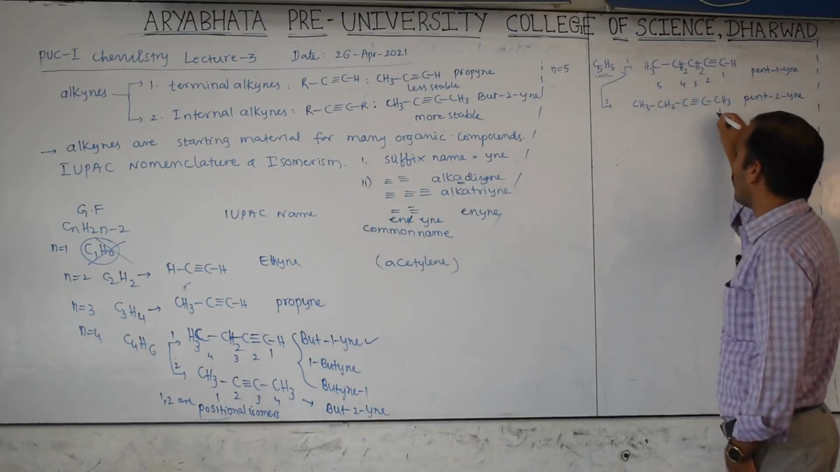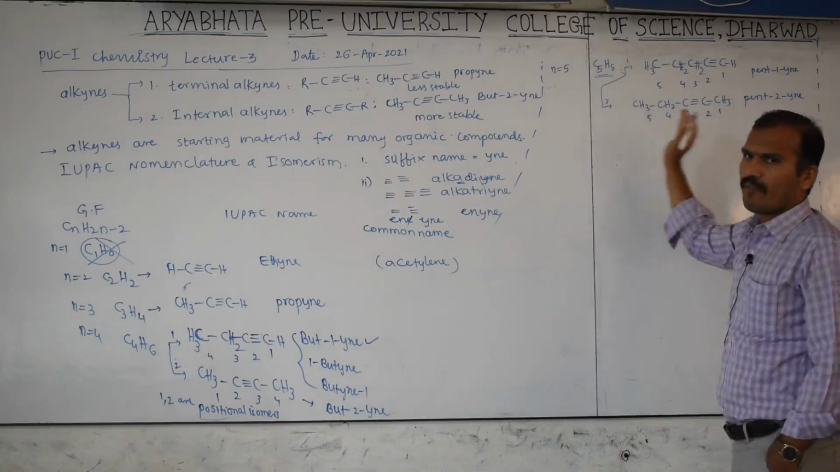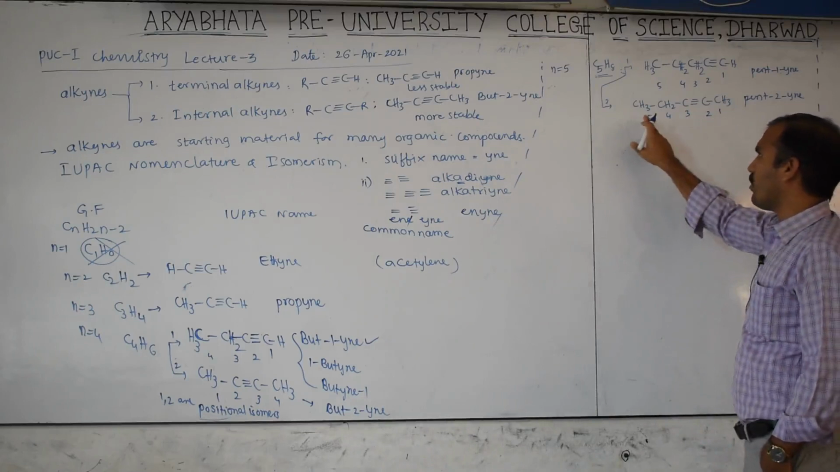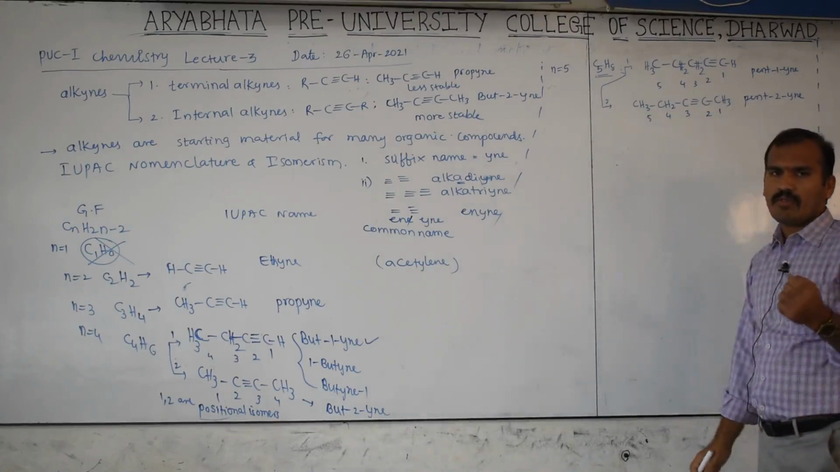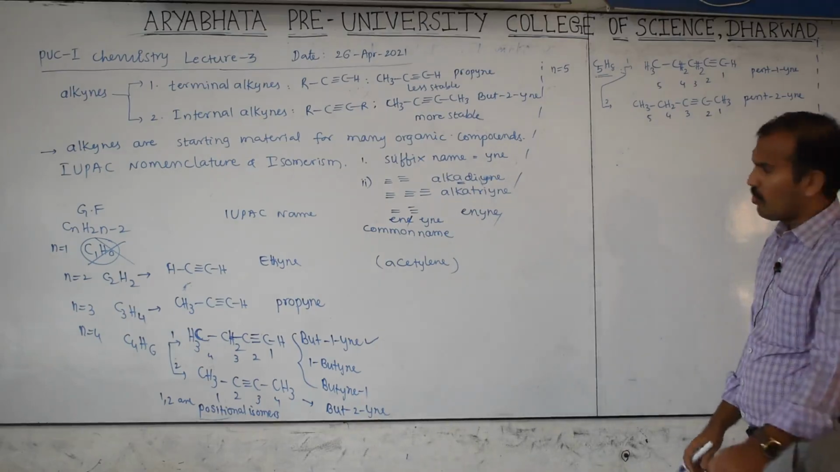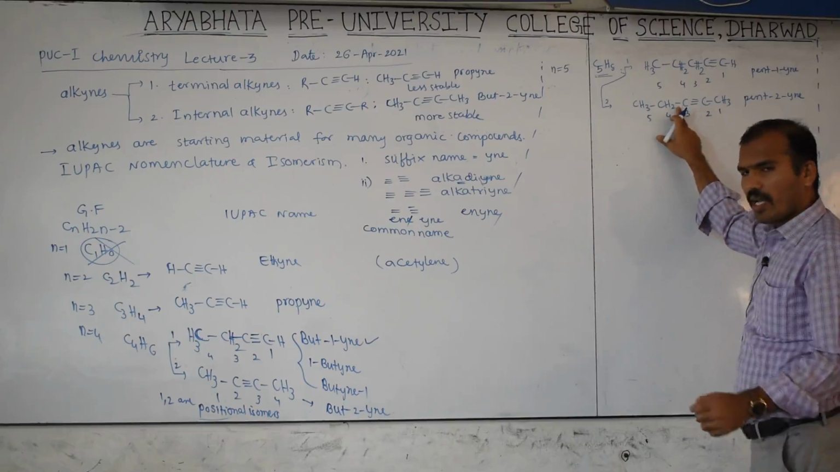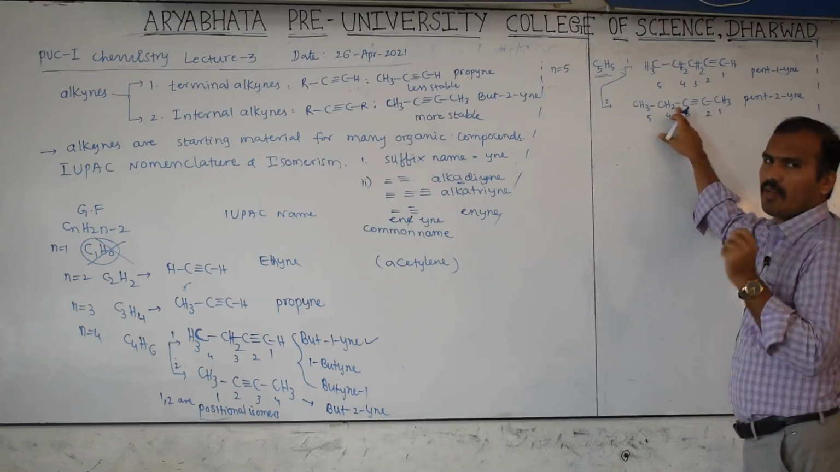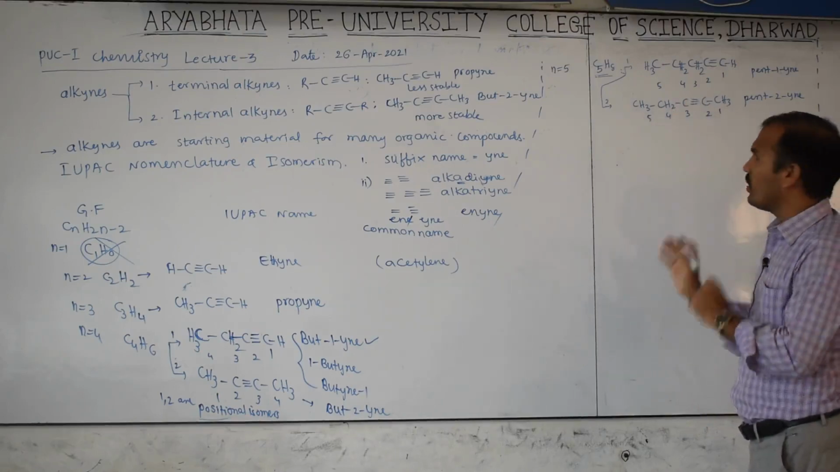If you want numbering here: 1, 2, 3, 4, 5. This right-to-left numbering is correct rather than left to right. If you number left to right, 1, 2, 3, the triple bond is at the third position. We know that we always give the least number to the multiple bond, so this direction of numbering is correct. If the triple bond shifted here, again the numbering would be left to right, and that would be correct. That time it will be at the second position. Therefore, don't shift the triple bond here, because both will be the same.